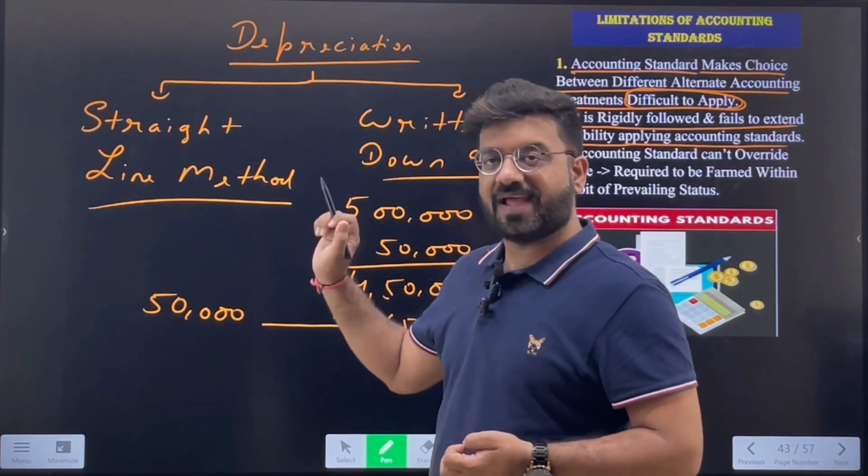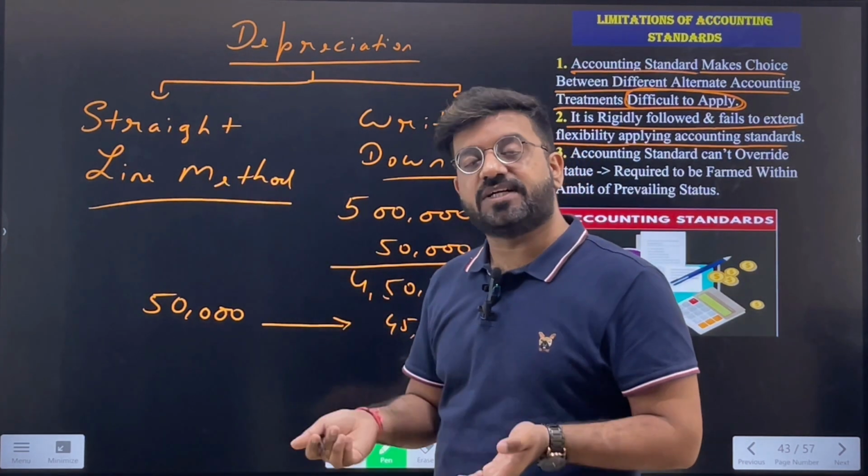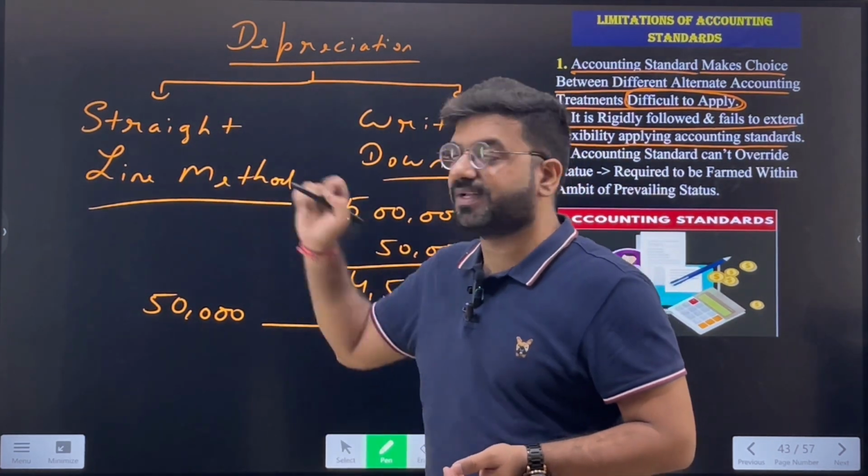For example, if you purchased a machinery for rupees 5 lakhs and started charging depreciation as per the first method, and after 2 to 3 years you think to change the method, that cannot be possible without a main reason. If the reason is good and it gives proper information to the users, with which they can take financial decisions, then only will it be appropriate.